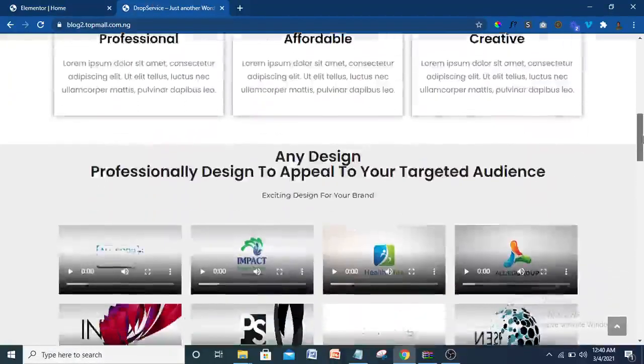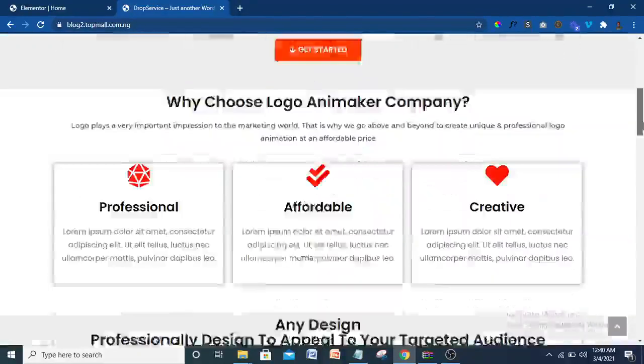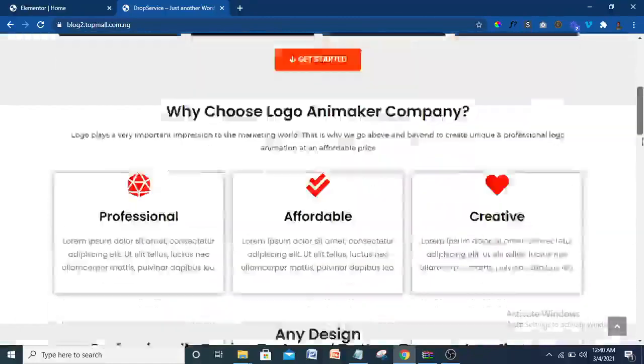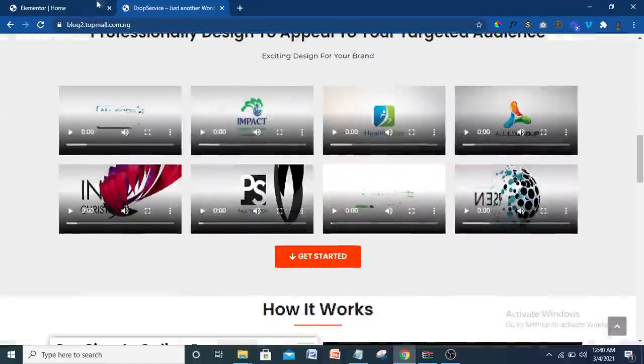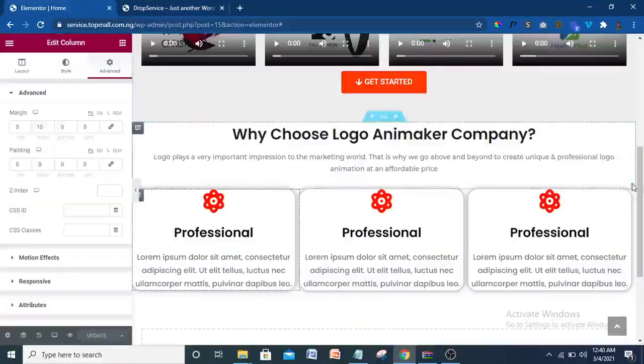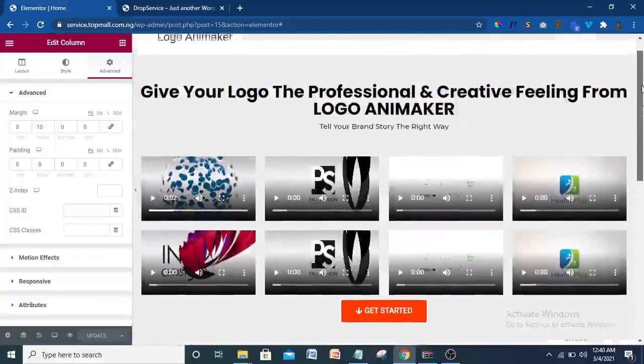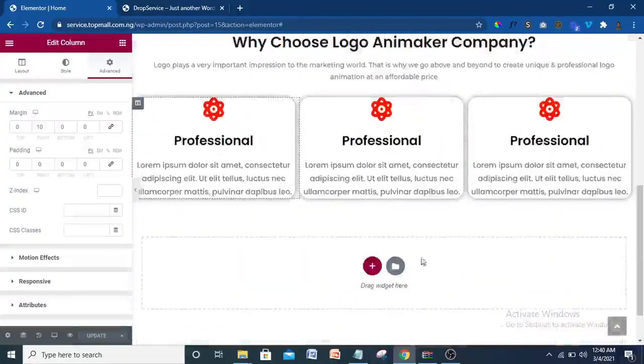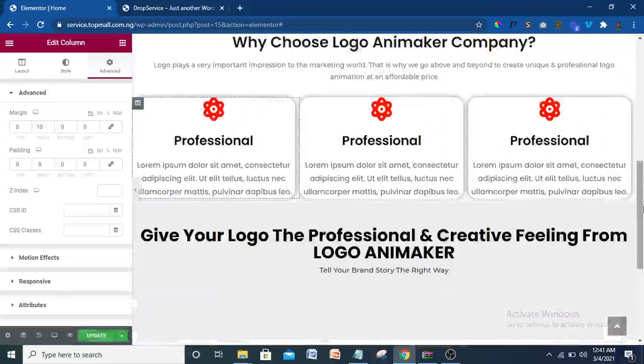So here we have my design. To do this is very simple. All I have to do is just copy everything here. This segment, I'll copy it and put it here. That is very fast. So to do that, what I have to do is just come up here, the column. Okay, I'm just going to copy that, then come down. In this, I'm going to click on this icon here, then paste everything. So everything is going to appear just the way it is up there.